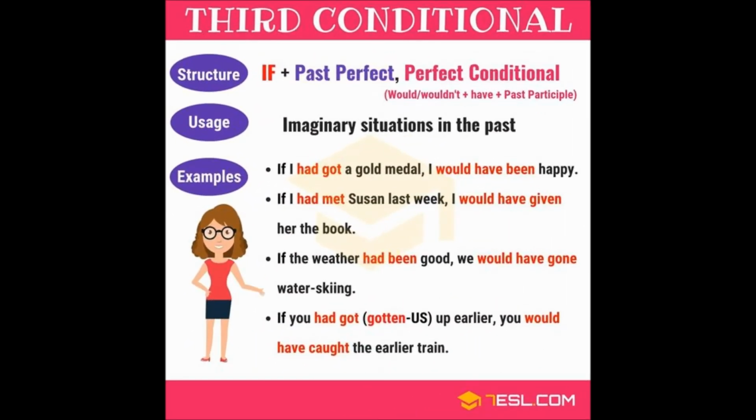Third conditional. We use third conditional in imaginary situations in the past. Structure. After if, we use past perfect. In the main part, we use perfect conditional: would, wouldn't, plus have, plus past participle. For example, if I had got a gold medal, I would have been happy.